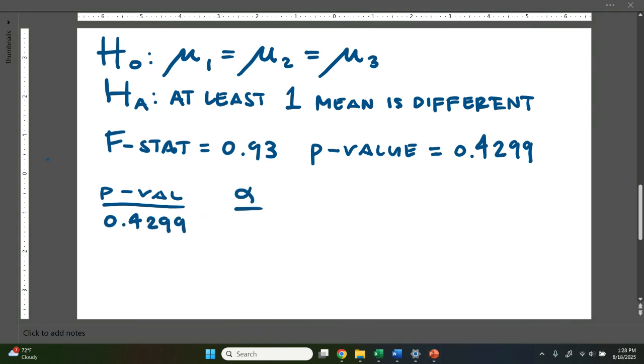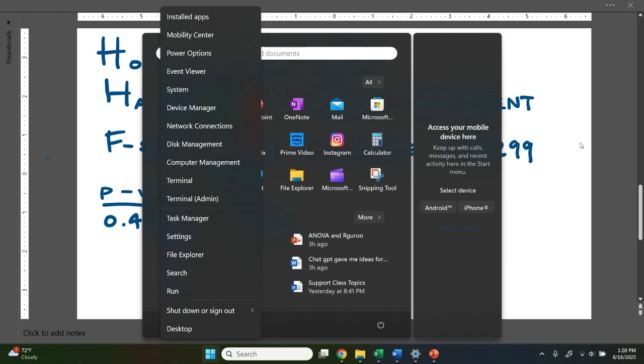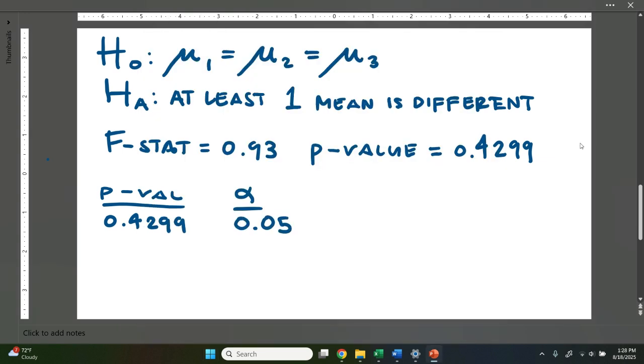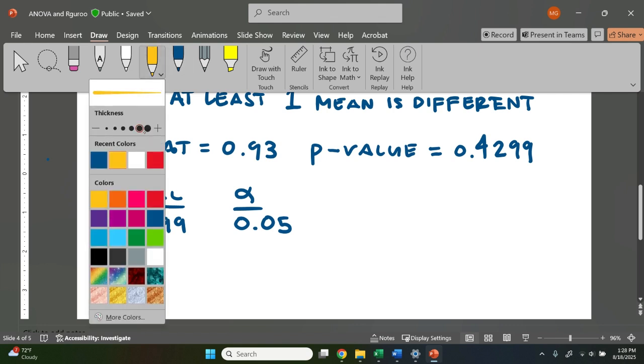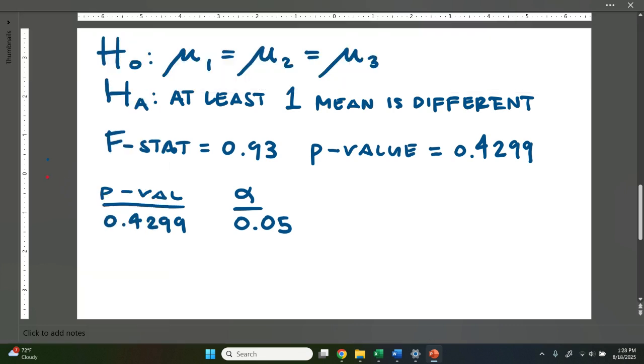The significance level was dictated to us to be 0.05. So we're going to call our results significant or see that we have unusual results if it falls below 5% or 0.05. And we can see here with our comparison that our probability value at 0.4299 is much greater than 0.05.